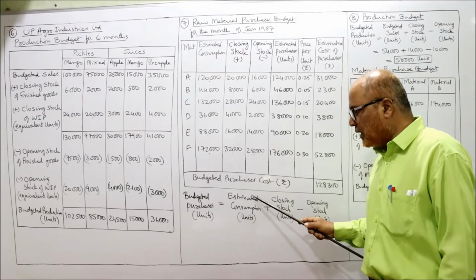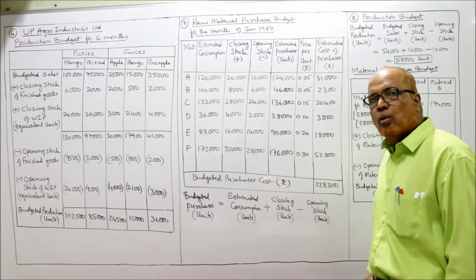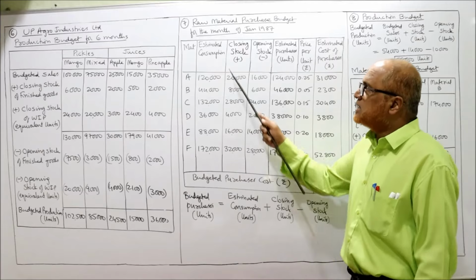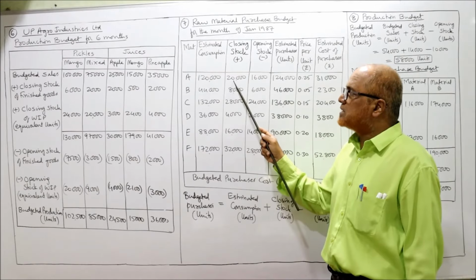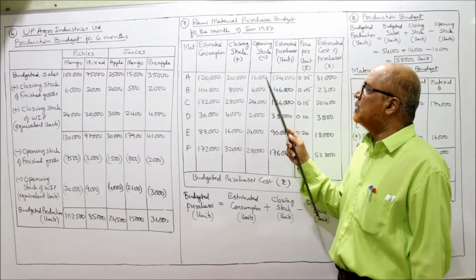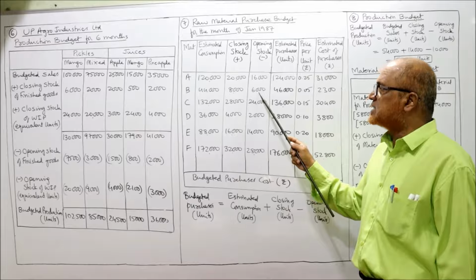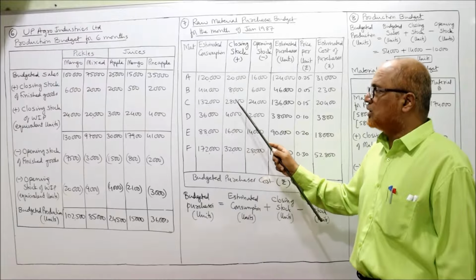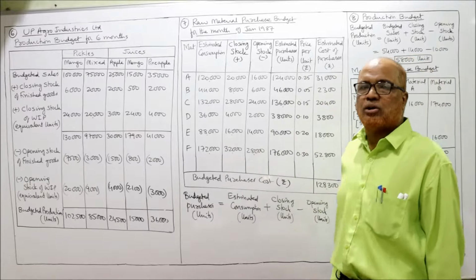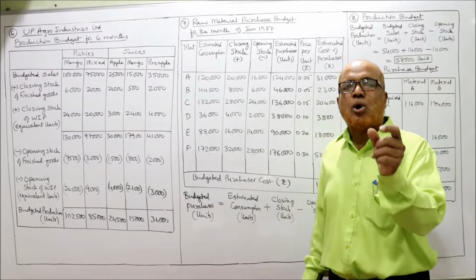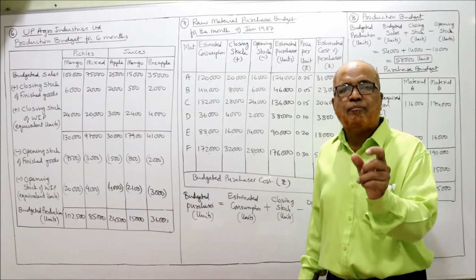Here formula I have written. Budgeted purchases is equal to estimated consumption in units plus closing stock in units minus opening stock in units. So estimated consumption 1,20,000 plus 20,000 minus 16,000 is 1,24,000. Similarly, 44,000 plus 8,000 minus 6,000 is 46,000. 1,32,000 plus 28,000 minus 24,000 is 1,36,000. The estimated purchases we got, budgeted purchases in units. This is the quantitative budget.